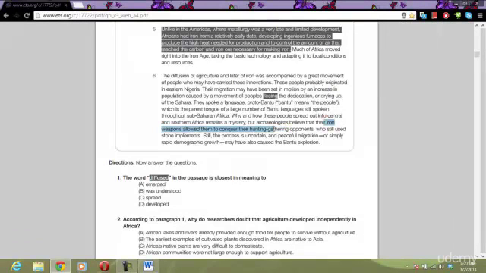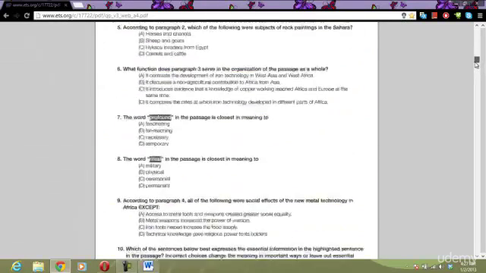Their iron ore weapons allow them to conquer their hunting-gathering opponents. So, having superior weapons, we see that language there. You're not going to find the exact match, okay? It's not going to be like "superior," all right? But if they're conquering their hunting and gathering opponents, then their weapons were superior. If they're conquering them.